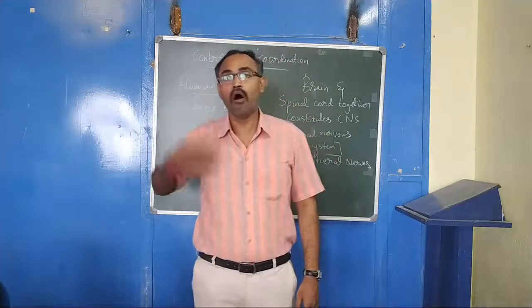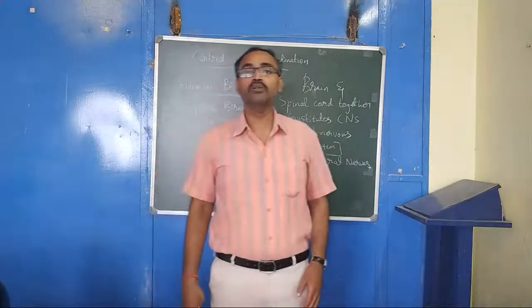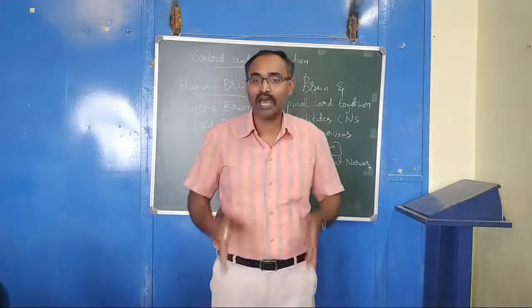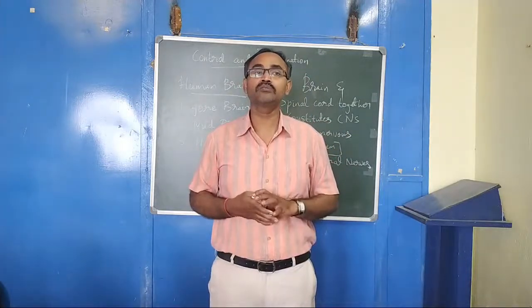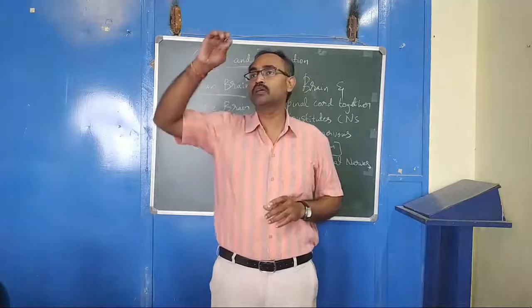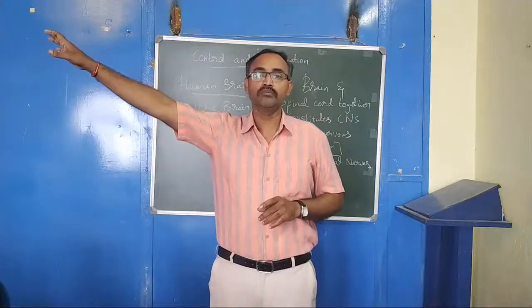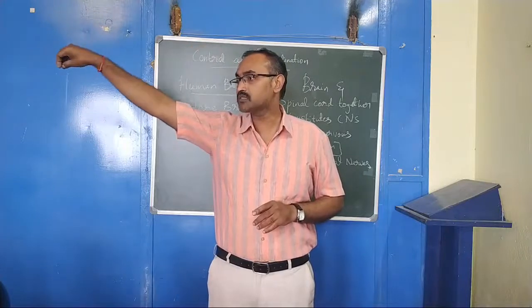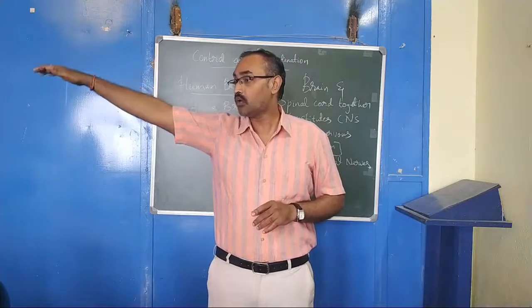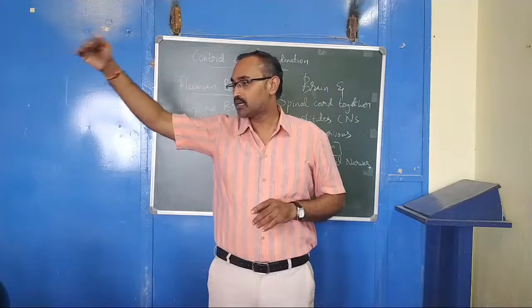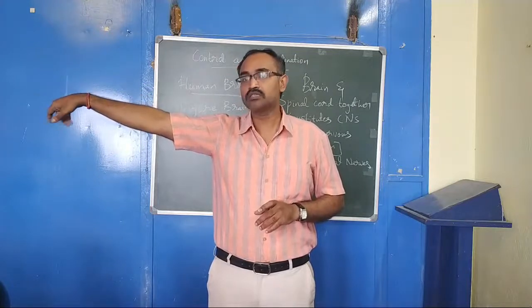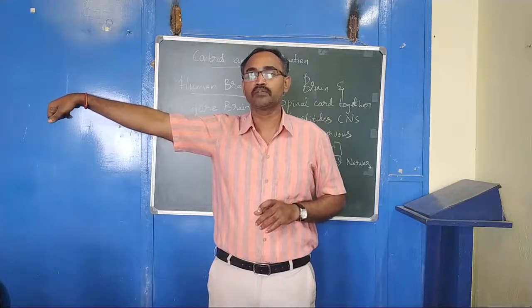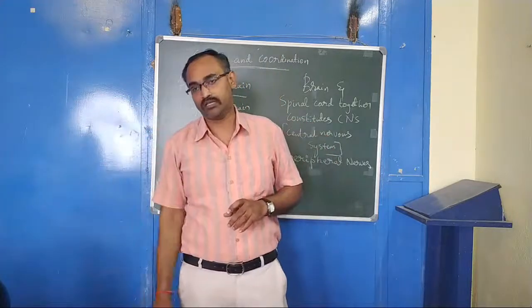So that is the body posture. We are able to stand straight and walk in a line. You might have seen people walking on a rope in the circus. They walk on the rope, and this is all controlled with the help of the cerebellum. So these are all body postures.